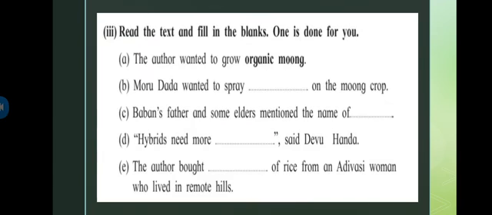Now read the text and fill in the blanks. One is done for you. So here what we have to do is fill in the blanks, and the first one is already done for you. The author wanted to grow organic moong, right? Like this, there are some other options also. Moru Dada wanted to spray dash on the moong crop. Baban's father and some elders mentioned the name of dash. Hybrids need more dash, said Devu Handa. The author bought dash of rice from Adivasi women who lived in remote hills.